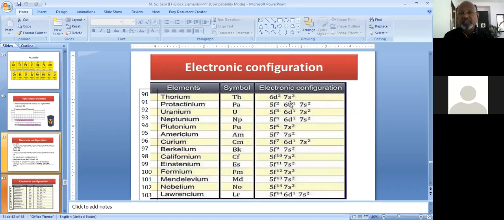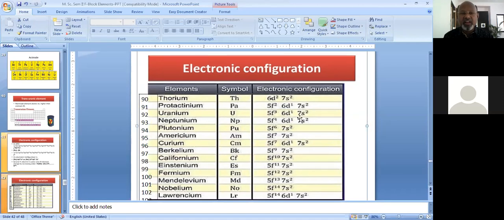that contain 6d1 electron up to neptunium. So you must remember this parameter: all these actinide elements contain a single electron in the d orbital. Here, if you look at the electronic configuration of thorium, they have written 2 electrons. So 86 plus 2 is 88, plus 2 is 90. After which, again, the 5f orbital becomes decisively more stable, so the incoming electron enters into the 5f orbital. So there is no 5f1 electron. And here, every element has the 6d1 electron.